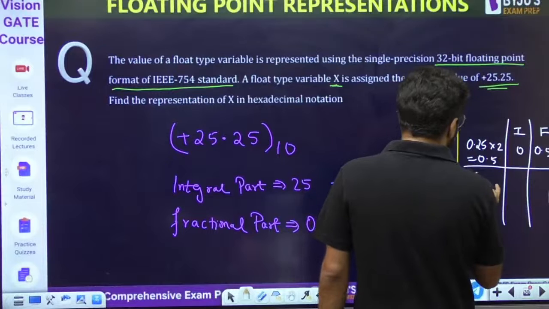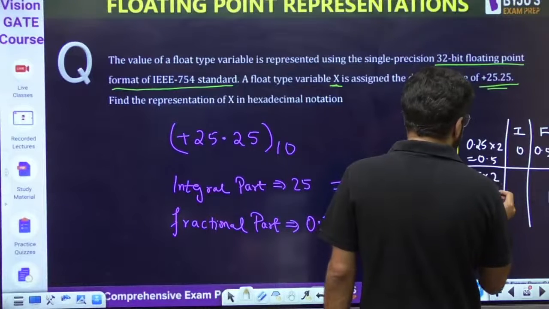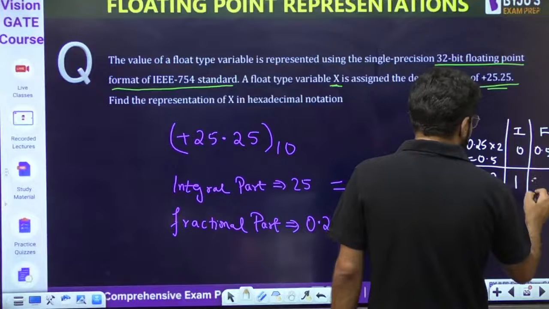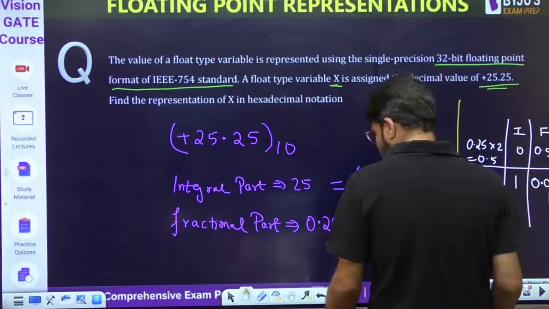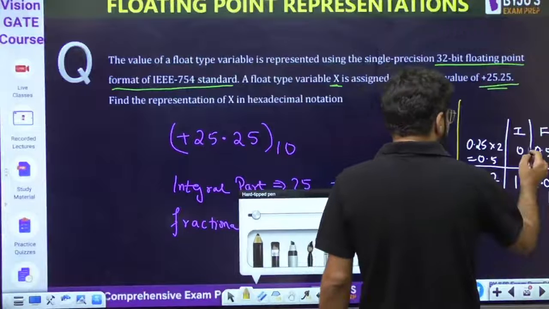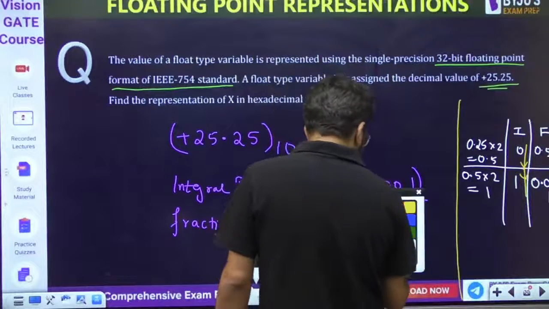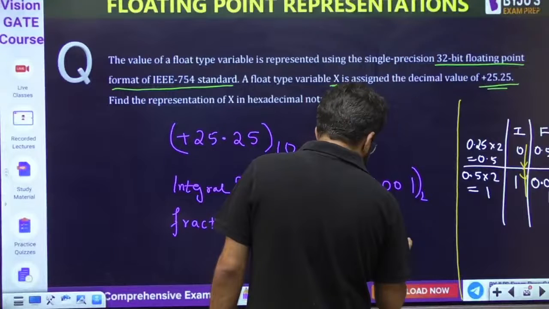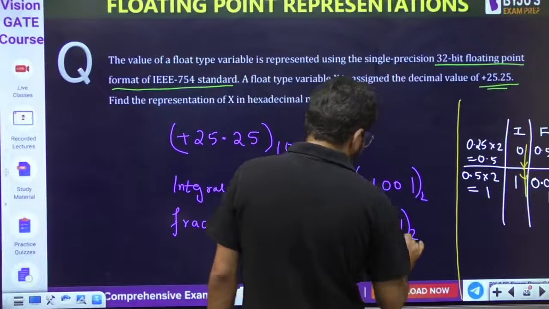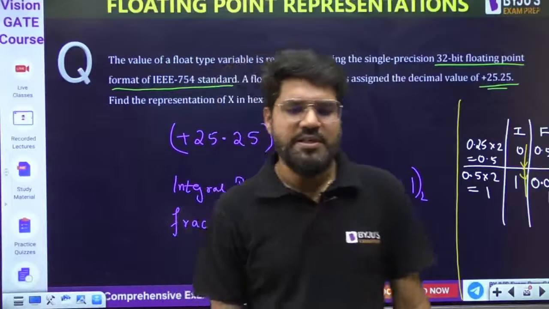Then what is the new fractional part? Keep multiplying by 2 till you get the fractional part 0. So this is 1. Integral part 1 and there is no fractional part. When the fractional part is 0, stop, and the answer is obtained by reading the integers in regular order. So 0, 1. So this is 0.01 in binary.